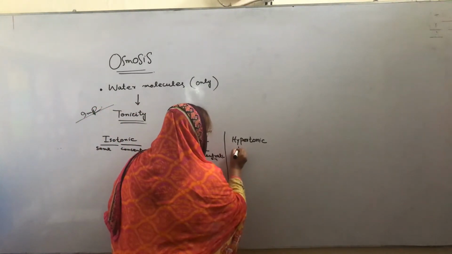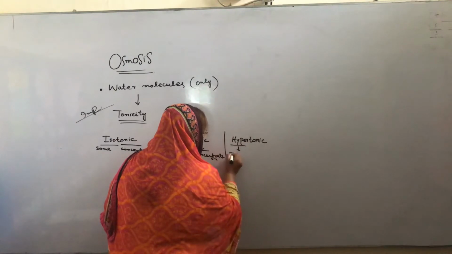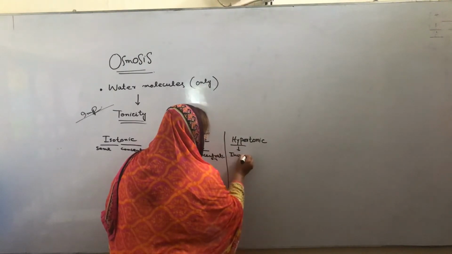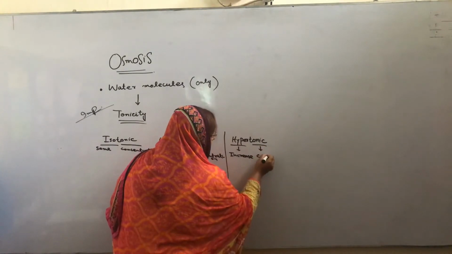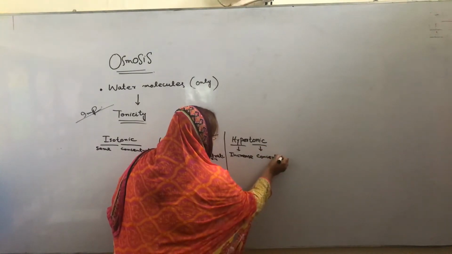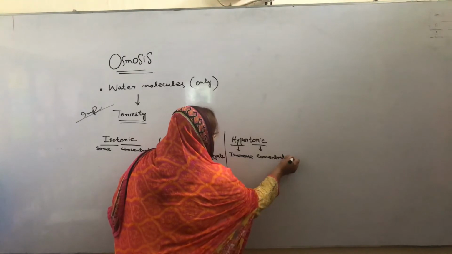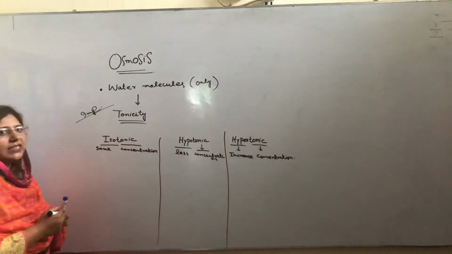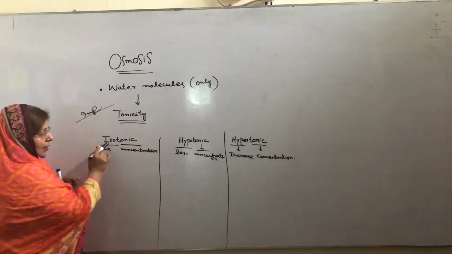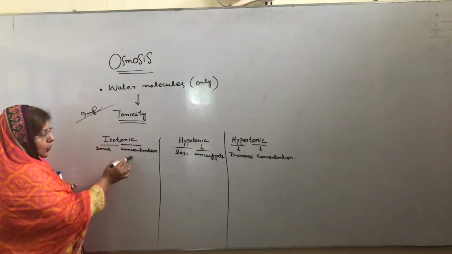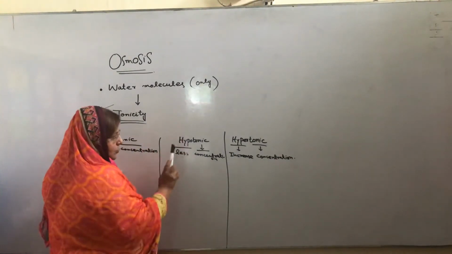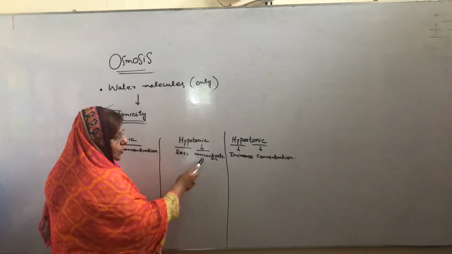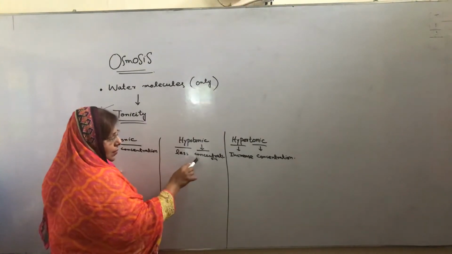Hypertonic means increase, and tonic means concentration. So first of all, the meaning of these three environments should be clear to you. Isotonic means same concentration, same environment. Hypotonic means less concentration.